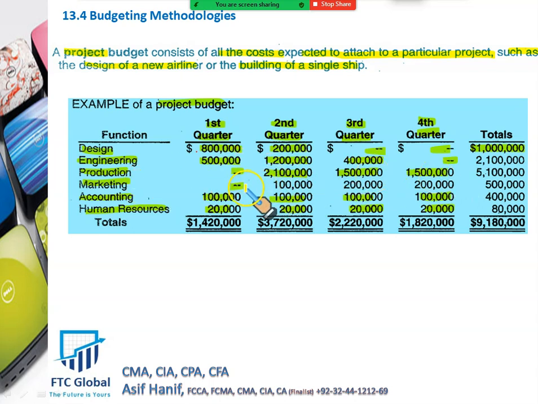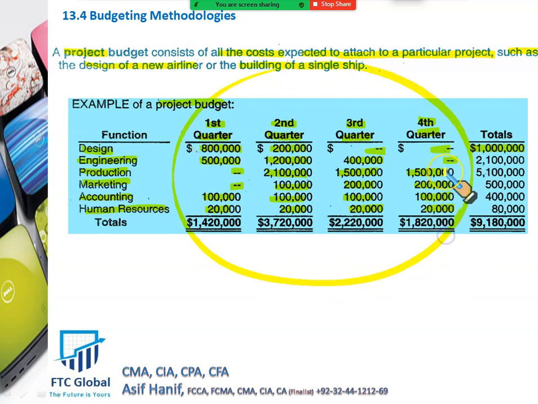Marketing was started only in quarter 2 and will complete in quarter 4. So this is all expectations for the coming year for a particular project. All these are estimated numbers of what we are going to spend in the future for this particular project. This is called a project budget. Interestingly, there is not a single question in GLIME involving project budget, because it is too simple. You would be given the numbers and just need to plug them in the right place and right time period.